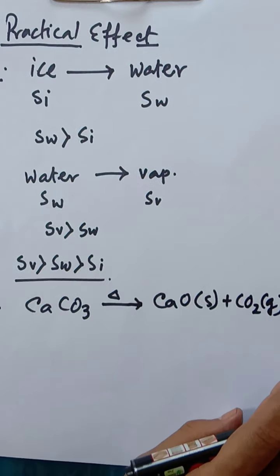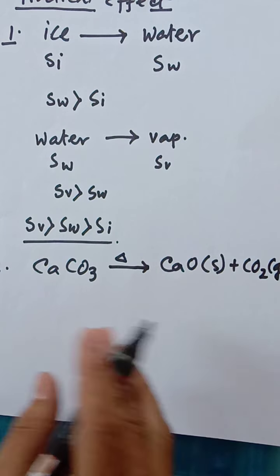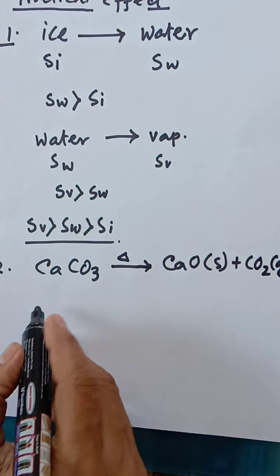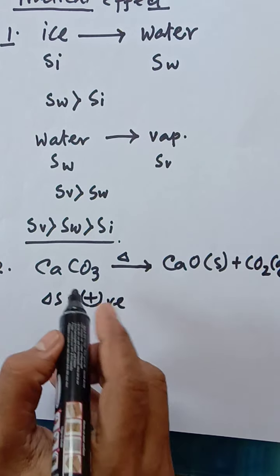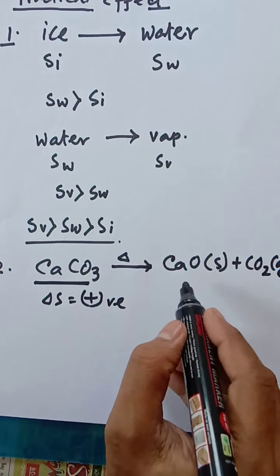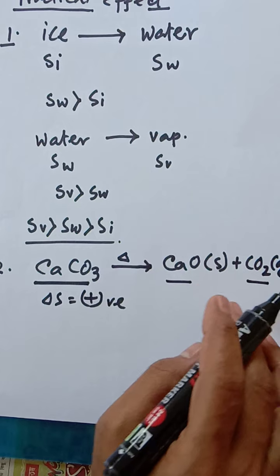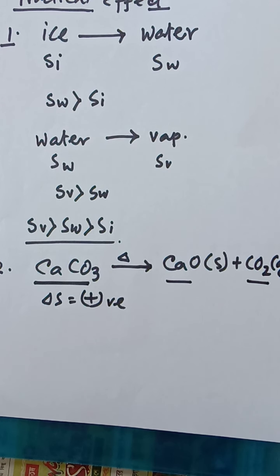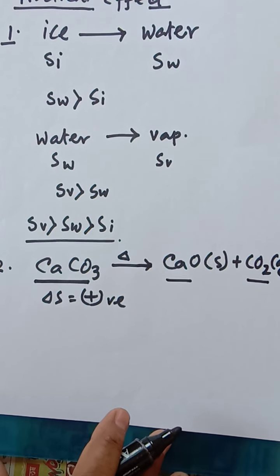If this question is asked how the entropy changes, whether it is positive or negative, our answer will be obviously delta S will be positive over here, because initially 1 mole was there, now it is 1 and 1, that is 2 moles present over here. So obviously number of moles has increased, that means number of particles has increased. As the number of particles increases, obviously randomness or disorderness also increases, so obviously entropy also increases. It's the thing we have to remember.